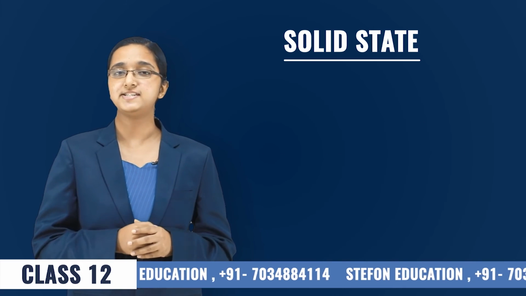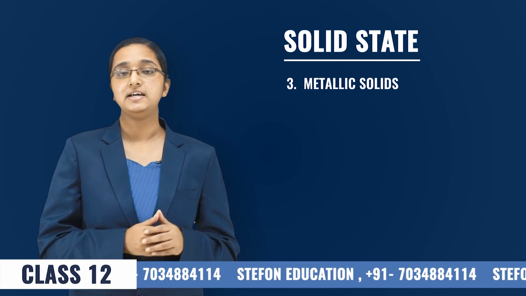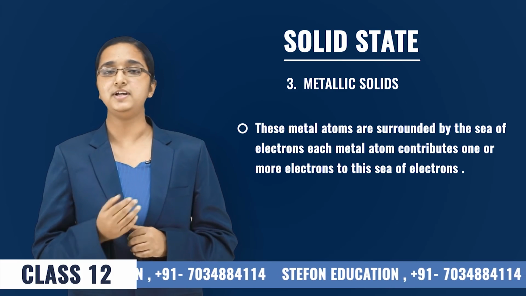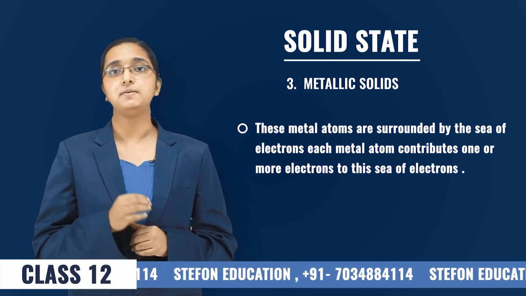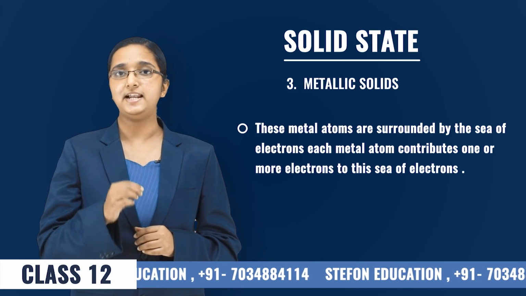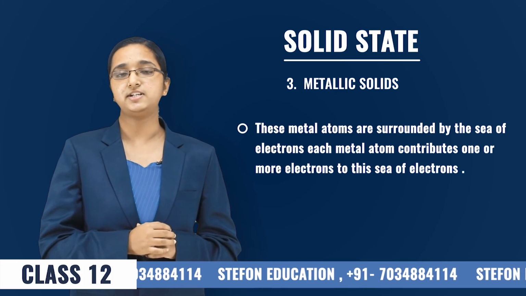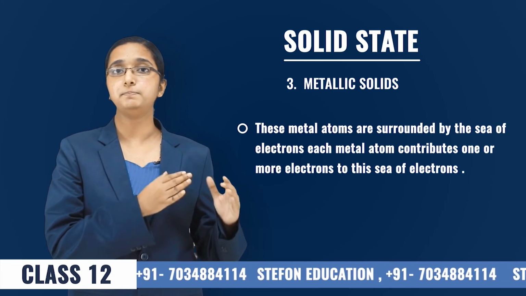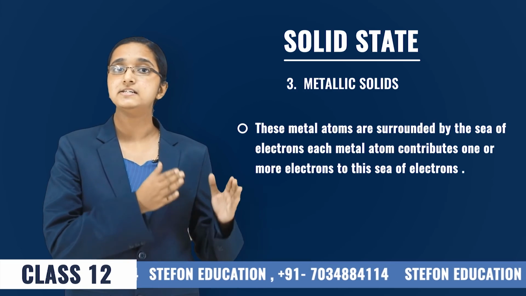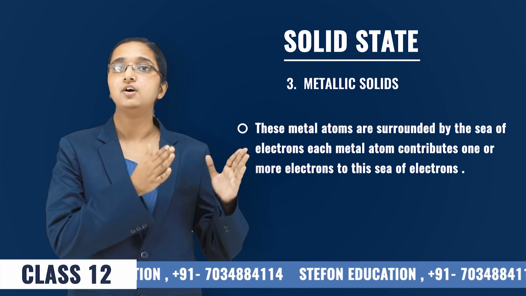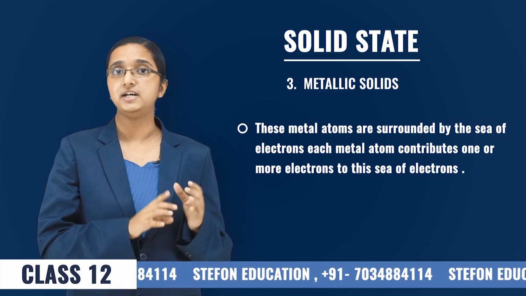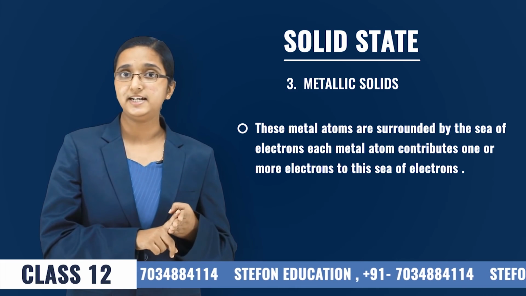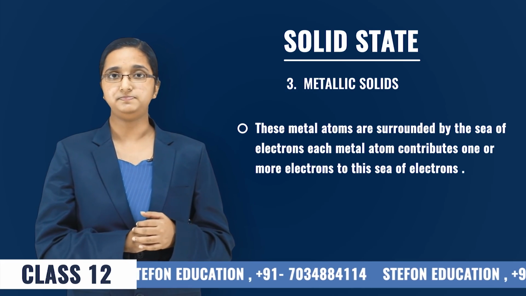The third category of crystalline solids is the metallic solids. In the case of metallic solids, a positive charge is surrounded by a sea of electrons, and these electrons are mobile, and this mobility of electrons accounts for the electrical conductivity of metallic solids. We have already learned about the properties of metals, and usually the metallic solids also show these properties, which are malleability, ductility, lustrosity, conductivity of heat and electricity, etc.